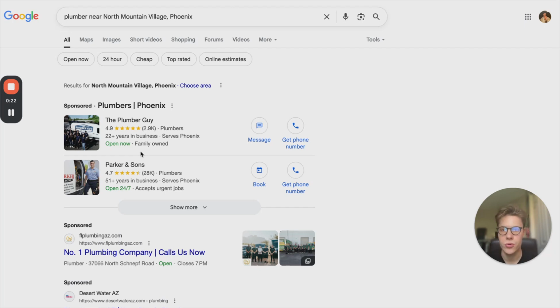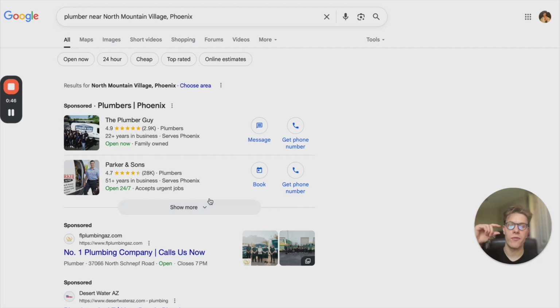If you don't know, Google LSA or local service ads are a pay-per-lead platform through Google. So yes, these are technically Google ads, but it's a different kind of Google ad, which is actually managed and hosted on a separate platform than what you're typically used to when you're running PPC ads. So it would still be ads.google.com, but it's through a different portal called local service ads.